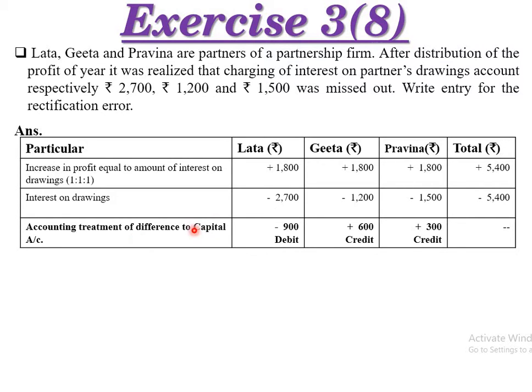So see, the interest on drawing which is not calculated is 2,700, right? Profit will increase by 1,800 for Lata. So 900 will be the more amount, so it will be debited, right?